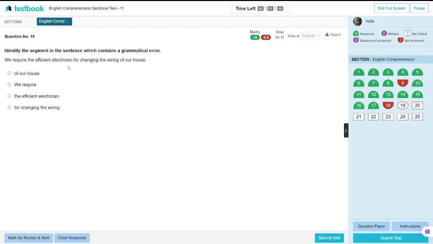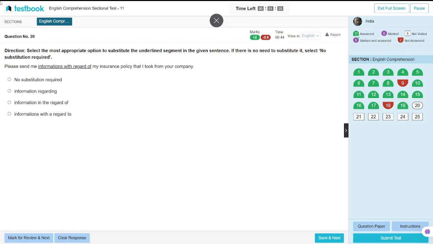I think "we required" should be it. It is needed. We require the efficient electrician for the changing the wiring of our house. No error is not given. What does efficient mean? They need an electrician.